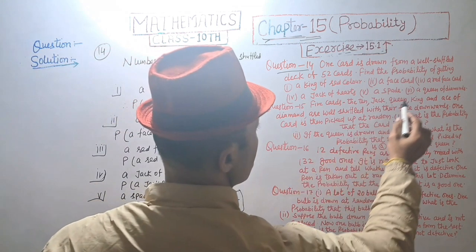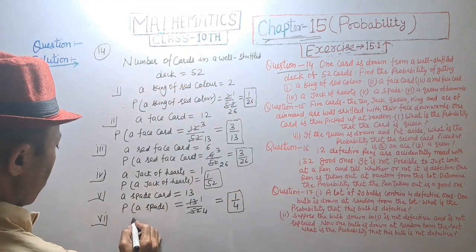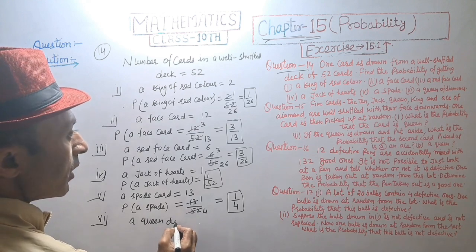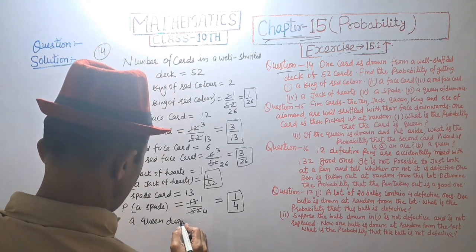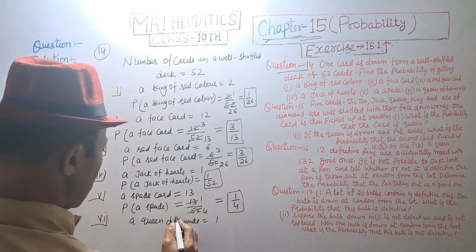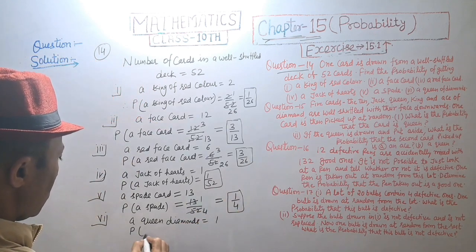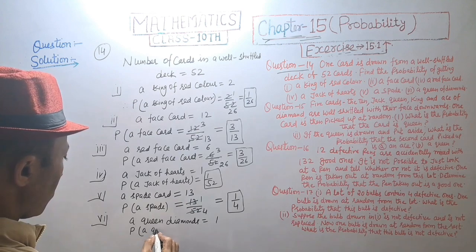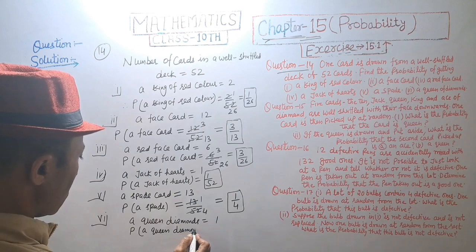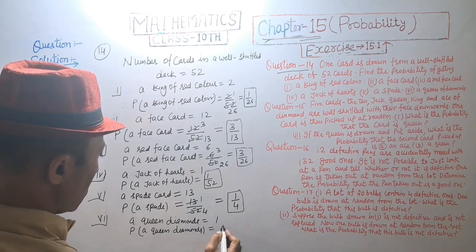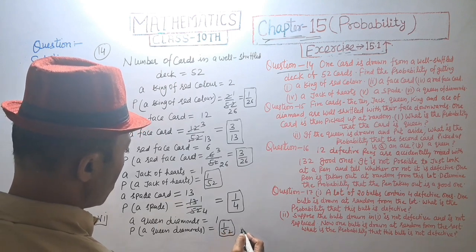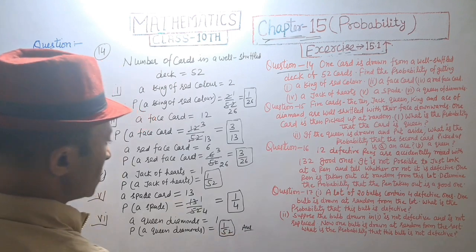Sixth part, a queen of diamonds. A queen of diamonds, that is only one. Probability of a queen of diamonds is equal to 1 upon 52. Answer.